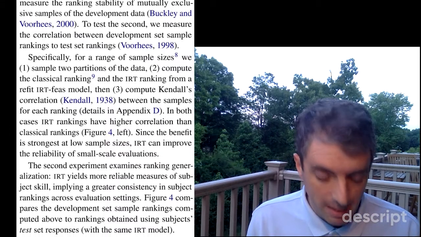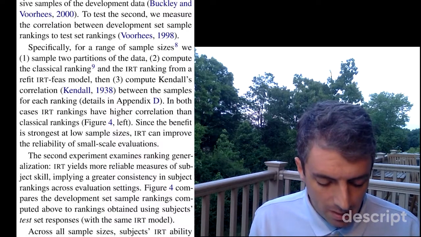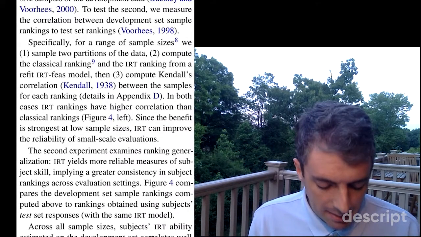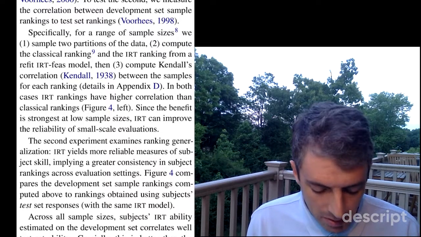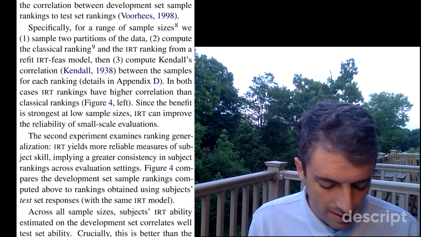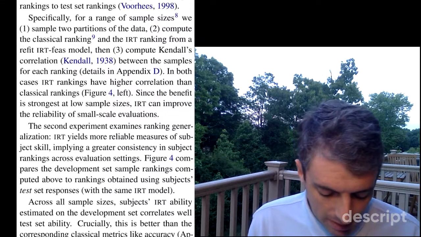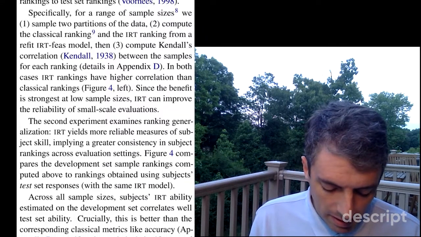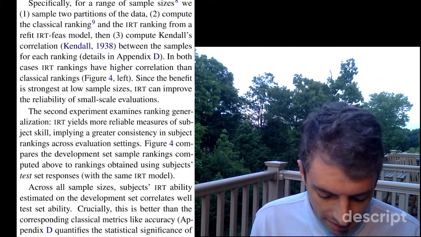Specifically, for a range of sample sizes, we sample two partitions of the data, compute the classical ranking and the IRT ranking from a refit IRT model, and then compute Kendall's correlation between the samples for each ranking. In both cases, IRT rankings have higher correlation than classical. Since the benefit is strongest at low sample sizes, IRT can improve the reliability of small-scale evaluations.